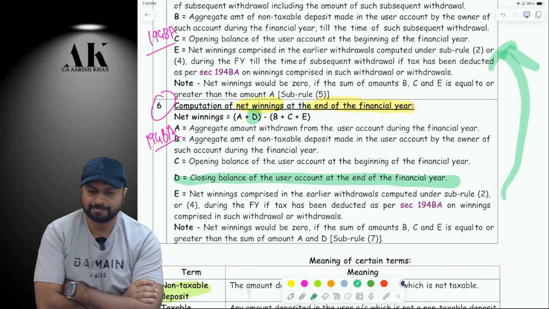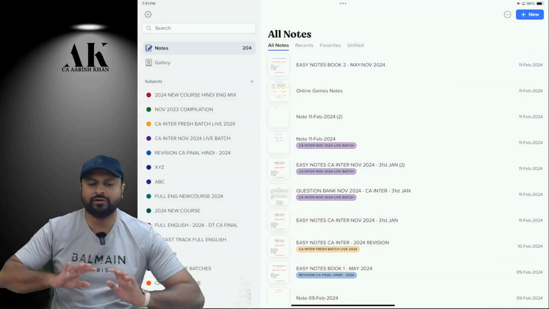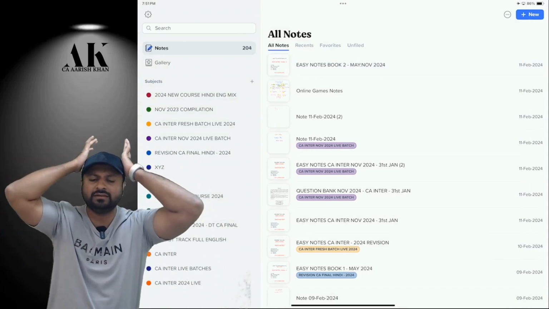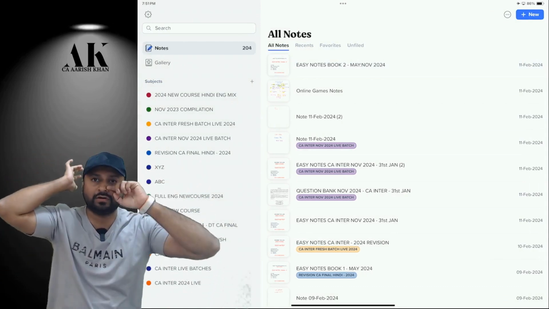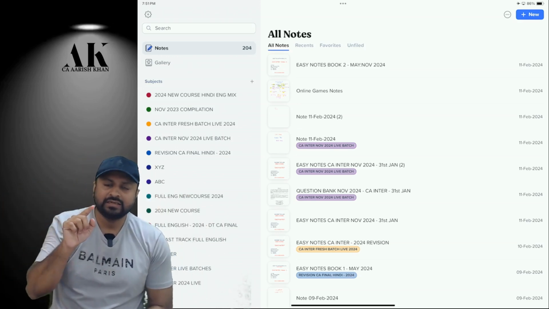Is it clear? So let me give you an example. With the help of an example, we'll understand in a better manner. But without an example, first of all, tell me the formula. For the closing balance, on how much amount will TDS be deducted? A plus D minus B plus C plus E.